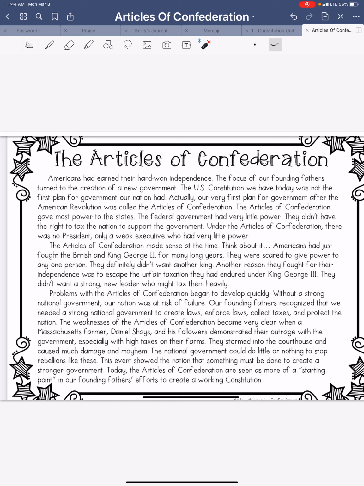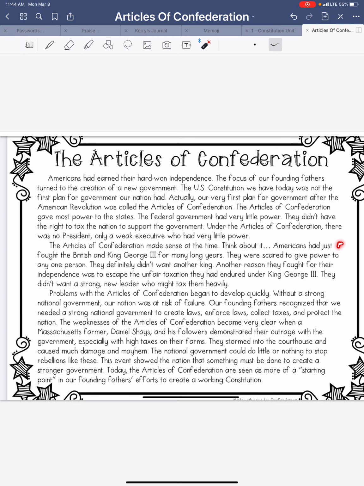The Articles of Confederation gave most power to the states. The federal government had very little power. They didn't have the right to tax the nation to support the government. Under the Articles of Confederation, there was no president, only a weak executive who had very little power. The Articles of Confederation made sense at the time.